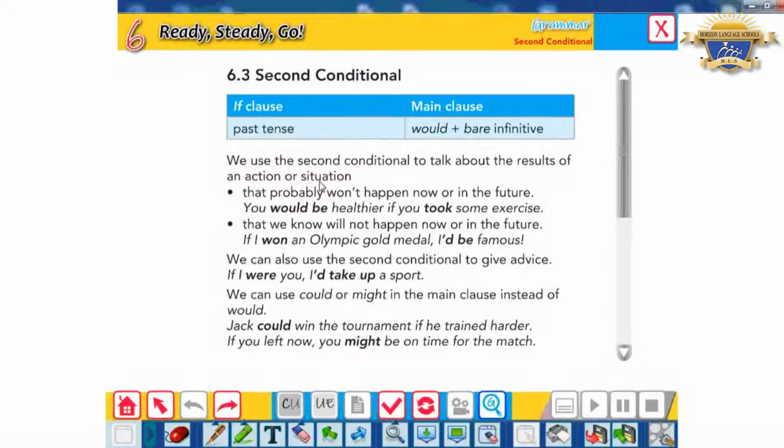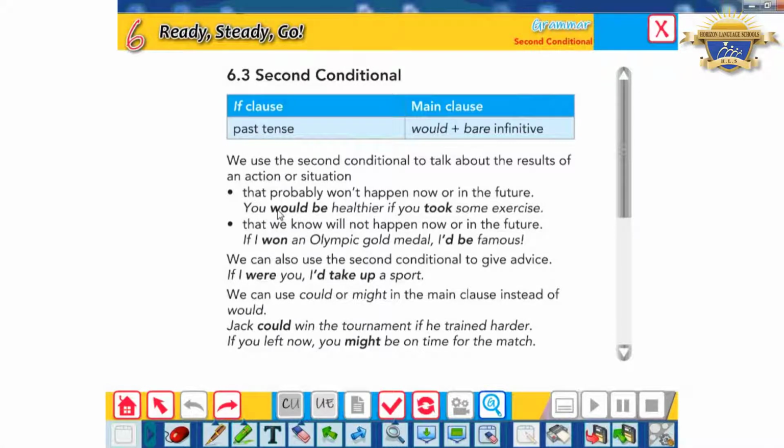Okay, in two cases, the results of an action or situation that probably won't happen now or in the future. So again, I'm talking about actions or situations that won't happen now or in the future, like this example: you would be healthier if you took some exercise.